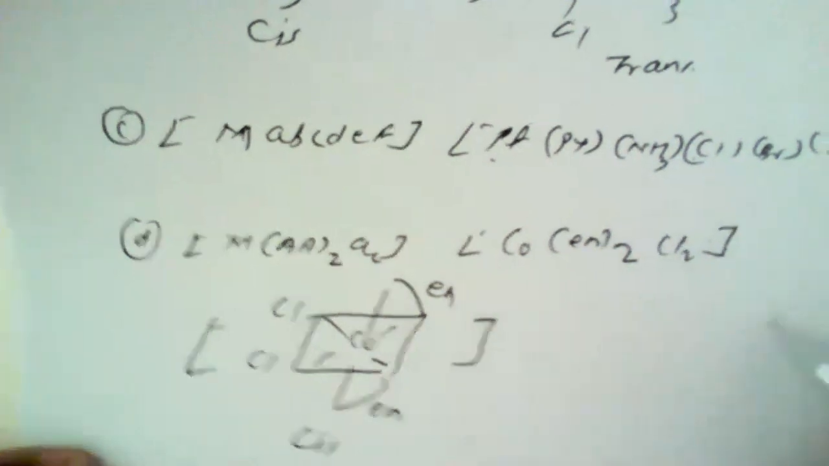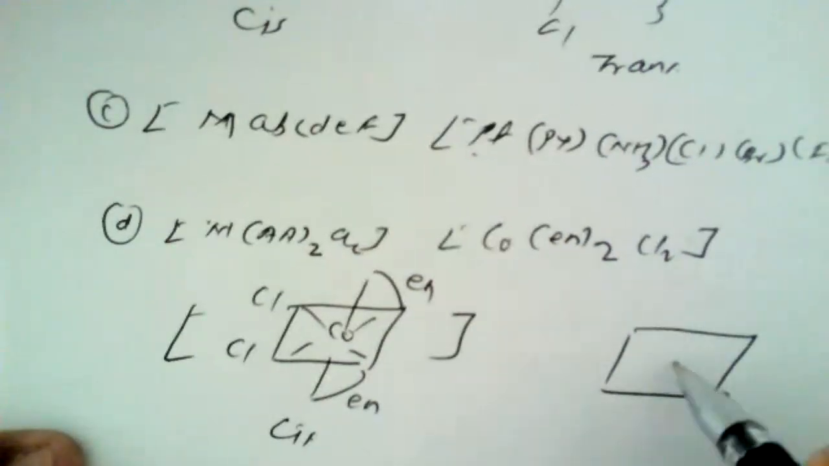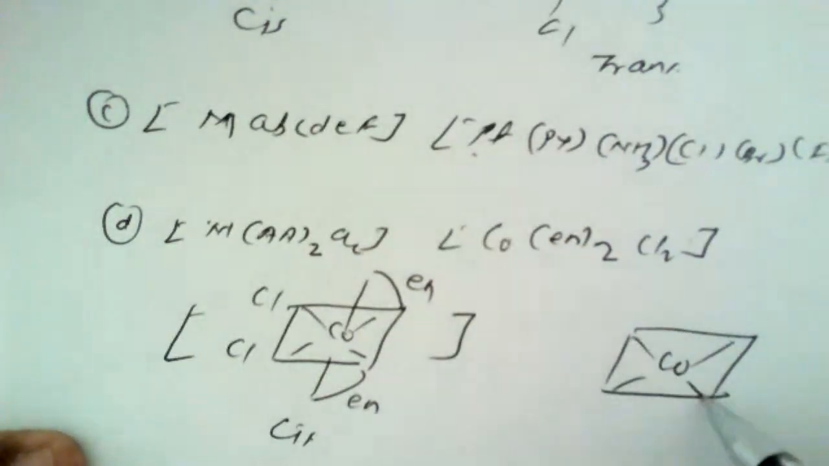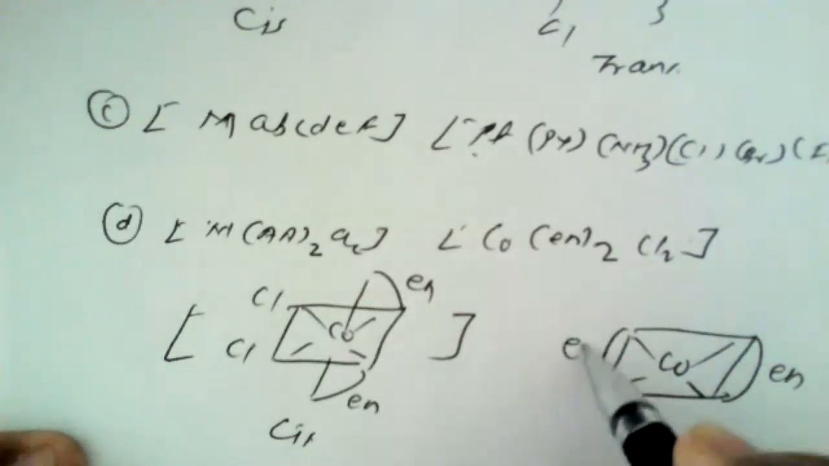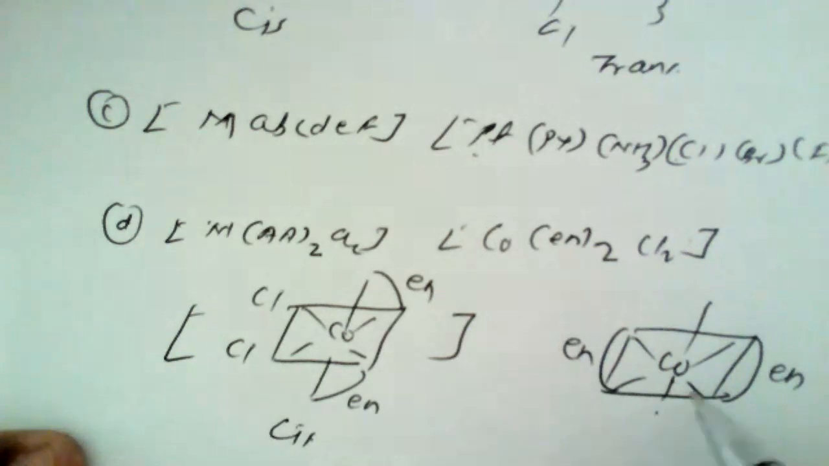And if the two chlorides are opposite to each other, like this is ethylenediamine, and two chlorides are also opposite to each other, hence this isomer is known as a trans isomer. So this is how the symmetrical bidentate ligand containing Ma2B2 complexes can be shown. Then one more example is there.